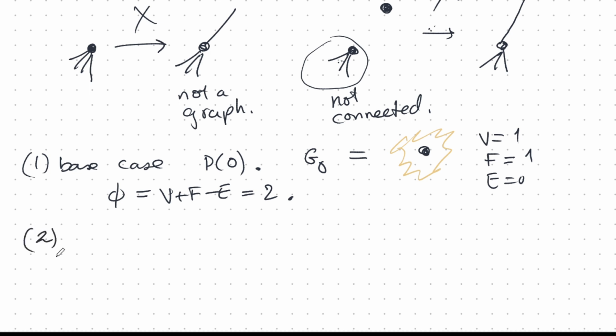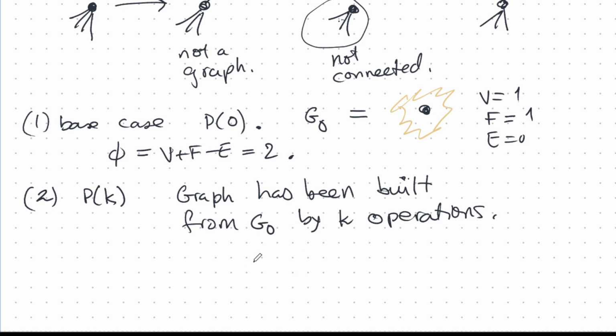And now, let's assume that it's true for a graph that's Pk, where the graph has been built from G0 by k operations. So I did k of these A, B, C, D operations in any order. It doesn't matter how you do them. You're always going to get a connected planar graph. So I did k steps of building a graph, and I have assumed that this is true.